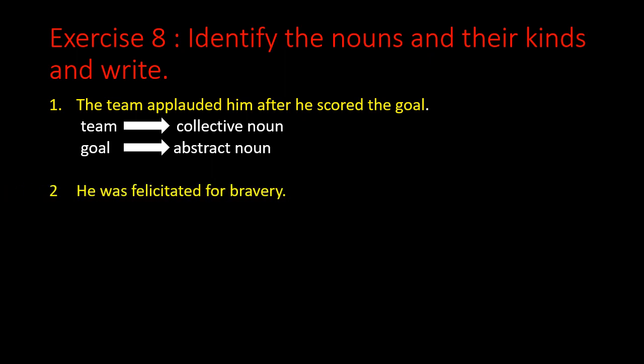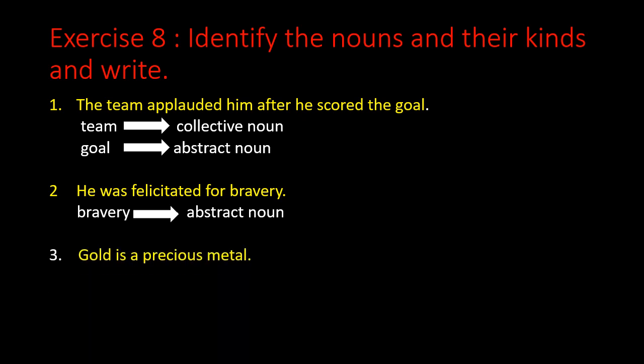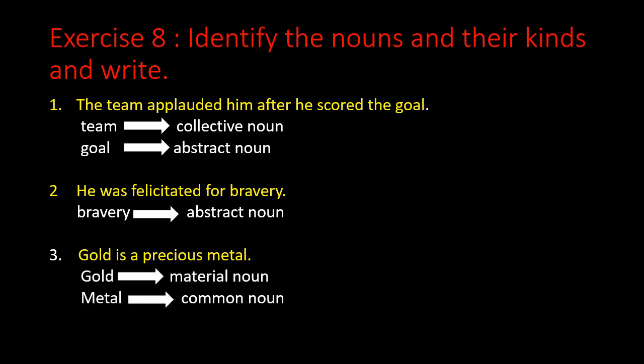Sentence number 2. He was felicitated for bravery. Here the word bravery is abstract noun because it shows a quality. Number 3. Gold is a precious metal. Here the word gold is material noun because it is representing a substance, and the word metal is a common noun because it stands for all metals.